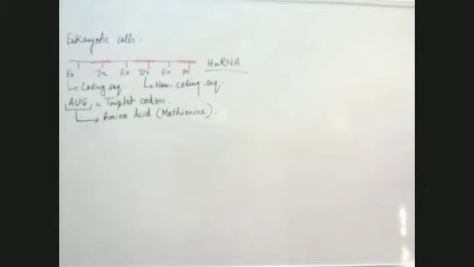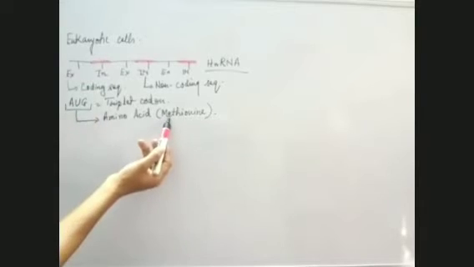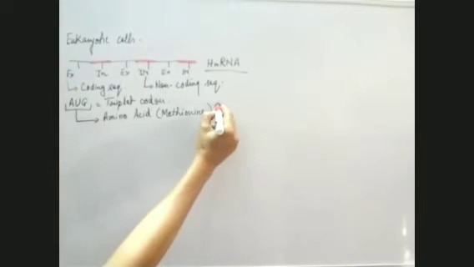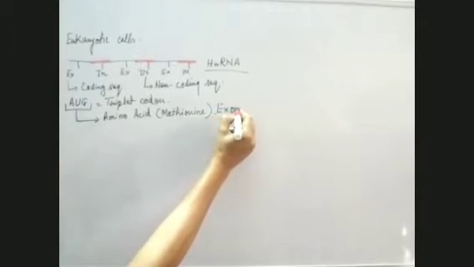Now, in the same way, what are these triplet codons? Exons have triplet codons, meaning each is able to code for one amino acid. So this is a coding sequence. And what are coding sequences? Exons have these coding sequences.